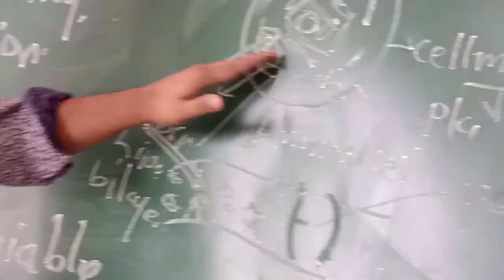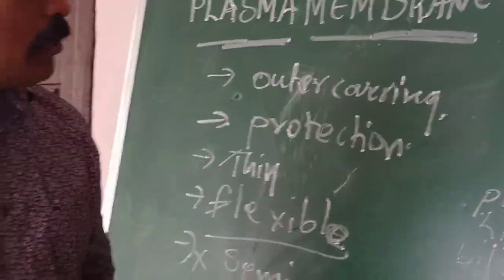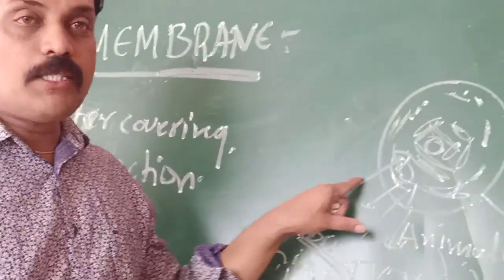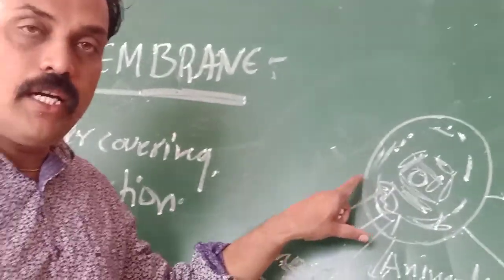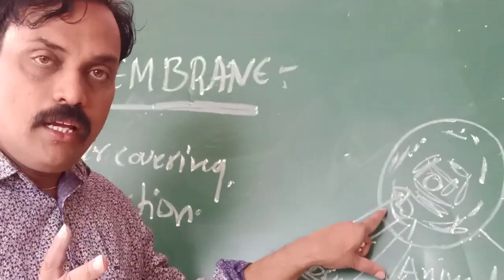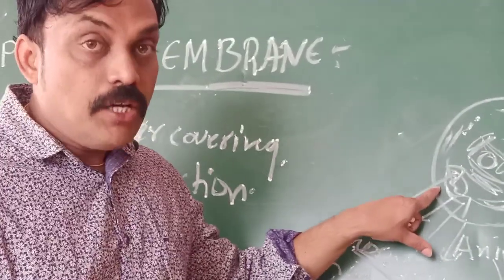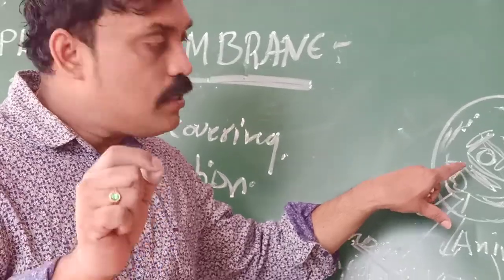Now we are going to discuss the movement of molecules. What is the meaning of movement of molecules? I already told you that the plasma membrane or cell membrane permits only a few substances which are required by the cell.